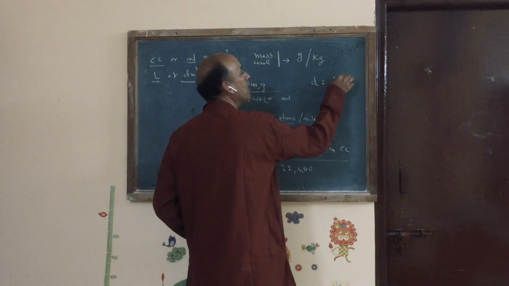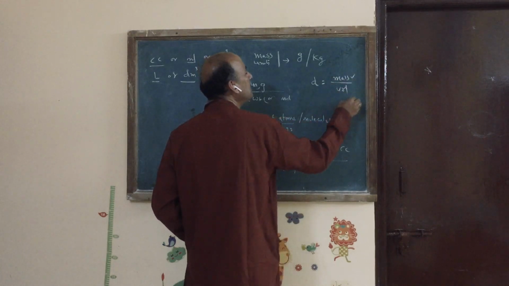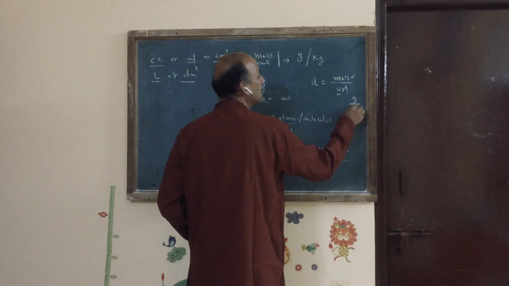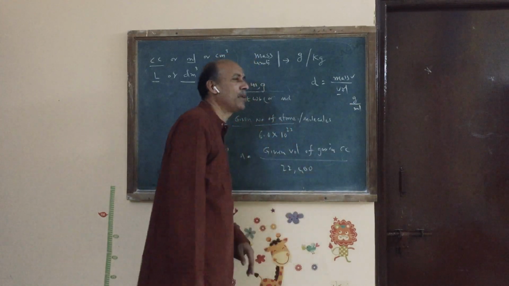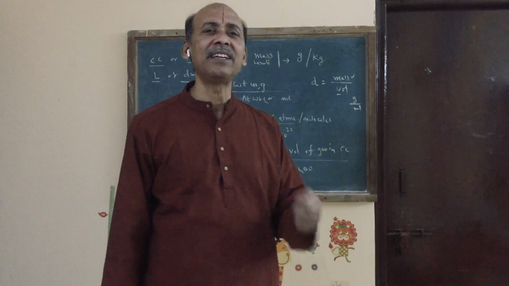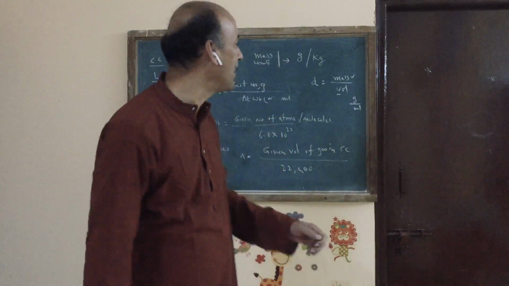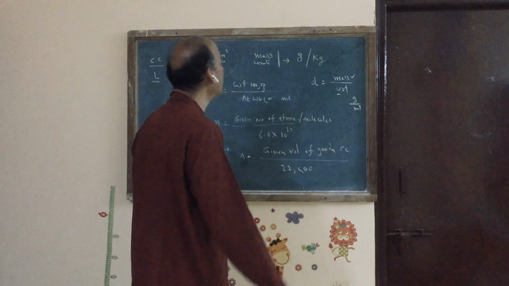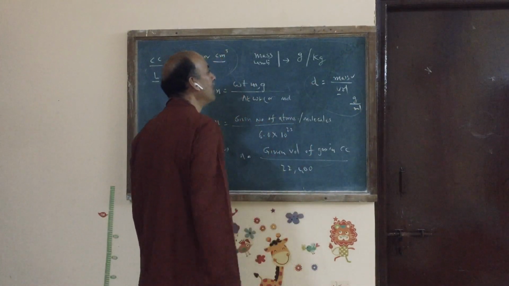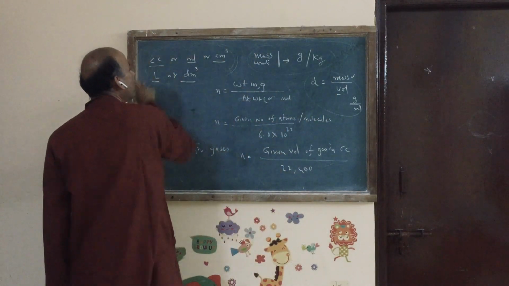In chemistry, density means mass by volume. Mass units are grams, volume units are milliliters, so density is in grams per milliliter. If you take 5 milliliters of water, its weight is less. If you take 5 milliliters of honey, it is heavy because its density is more. Therefore, you know what density is, which is measured in grams per ml. You know the units of mass, and you know the units of volume.